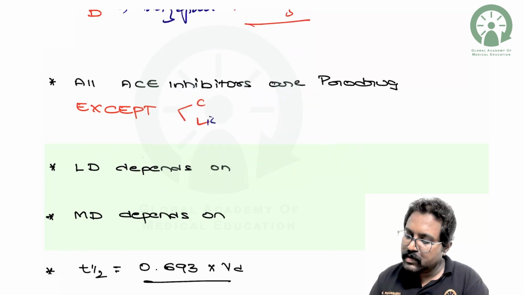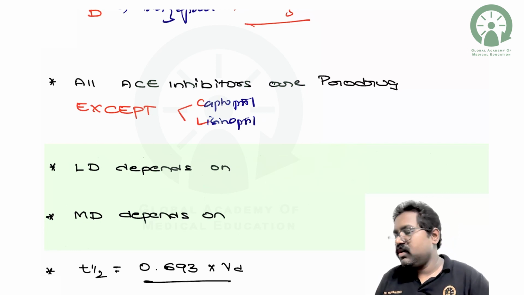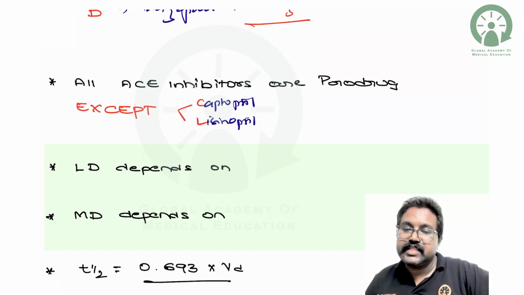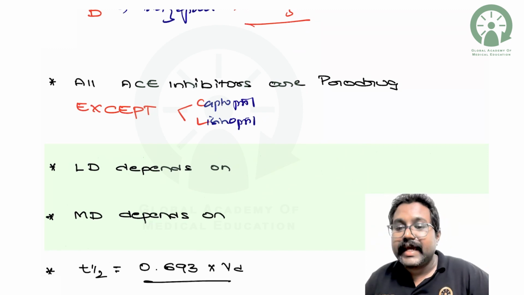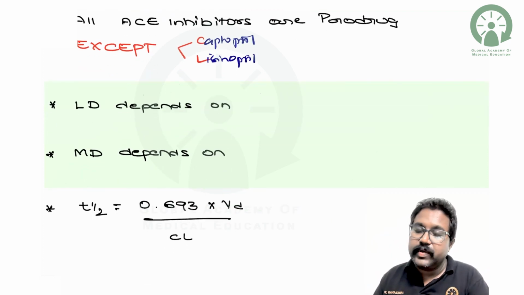One is the lisinopril and another is the captopril. So all are prodrugs except for the captopril and lisinopril, which are active by themselves. So next, coming to the loading dose.